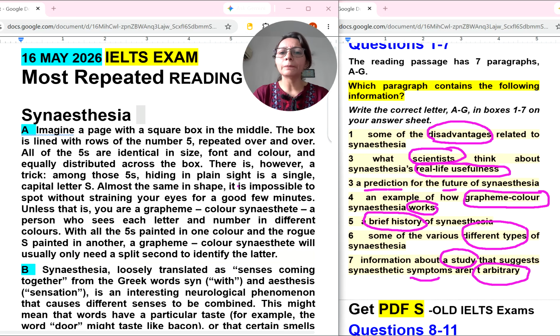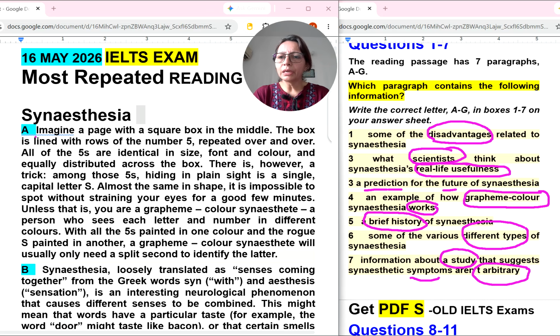Now let's read and solve with me. Please solve the reading text with me. You will get benefit from that. First read the paragraph and try to find the answer. Try to match anything if you can. And you can get PDFs of the IELTS exams I have, not all, but the last 3-4 years of IELTS exams. You can text me on WhatsApp.